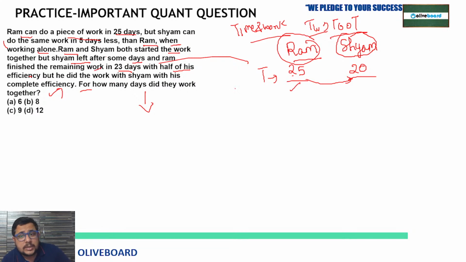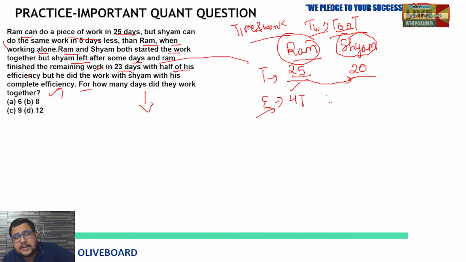Now you can also calculate efficiency, because whenever you are solving a question based on this condition, you need total work and efficiency. So we can calculate Ram's and Shyam's efficiency. In 25 days, 100 cups of tea. So efficiency is per unit of time work. Here, the unit of time is a day. So per day work, that would be 4, right?